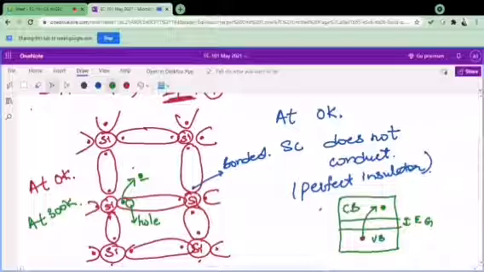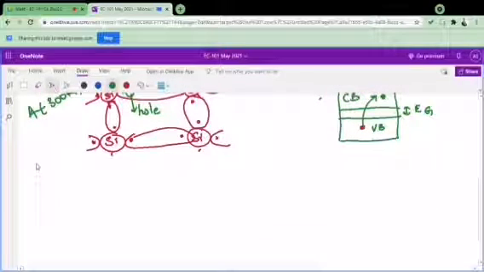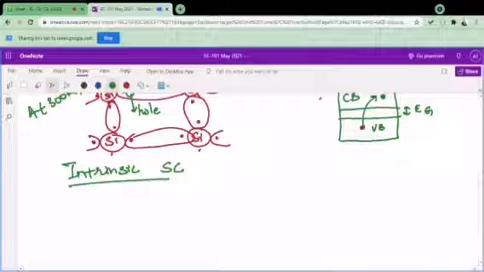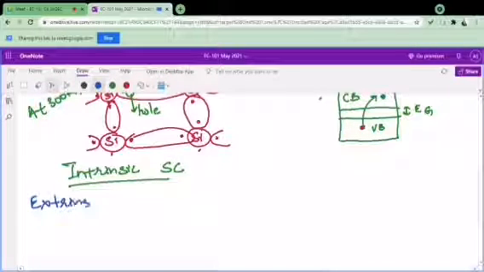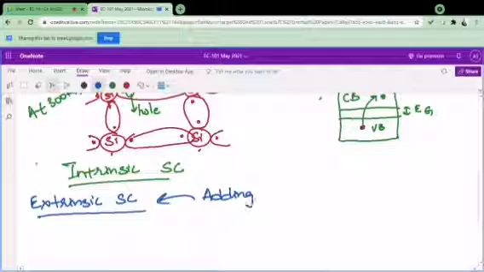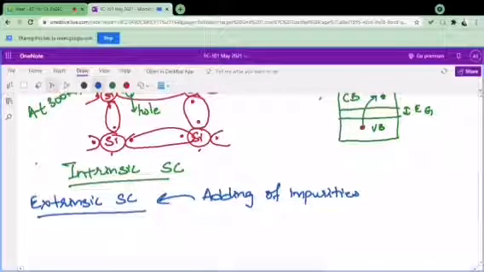So intrinsic semiconductors, this is what I have explained. An intrinsic semiconductor is a semiconductor in which there is no impurity, or which is in the pure form. Now if I discuss the extrinsic semiconductor, this extrinsic semiconductor is a semiconductor in which I am going to add some impurity. Adding impurities into a semiconductor results in an extrinsic semiconductor.